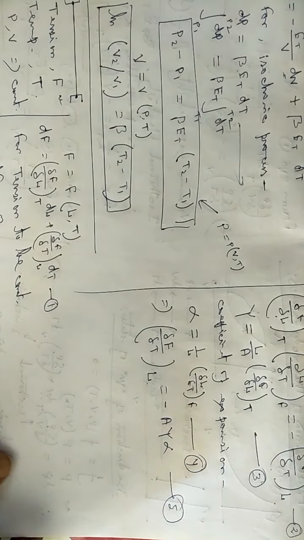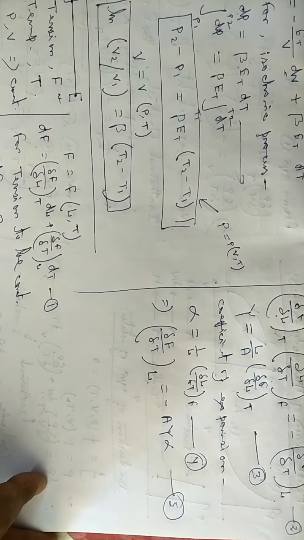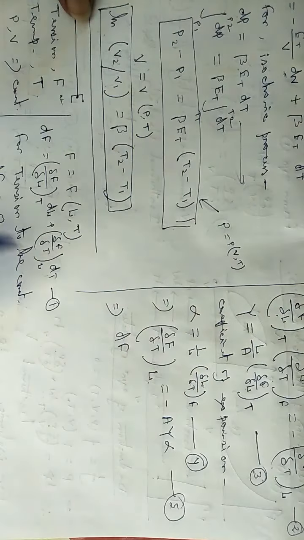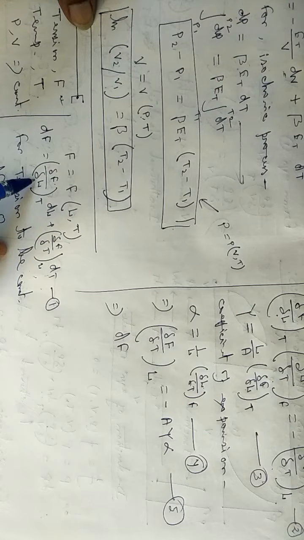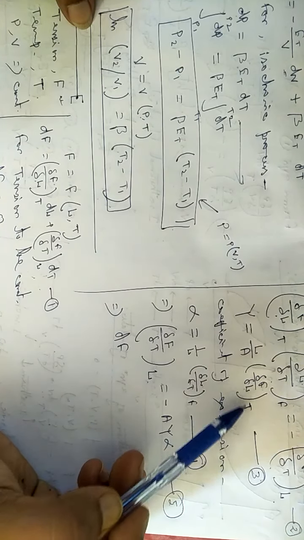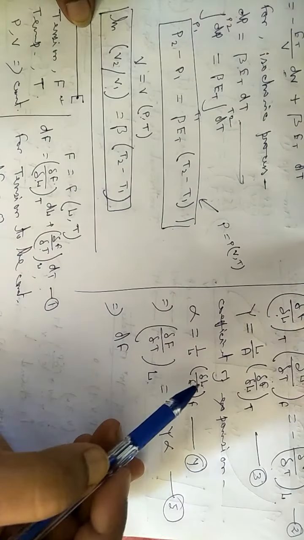Now if the wire undergoes an infinitesimal change in tension, then dF can be written as, going back to equation 1. In equation 1 again I put the value of del F del L from Y, and I can put the value of del F del T in terms of alpha.